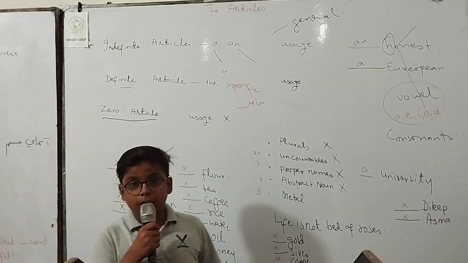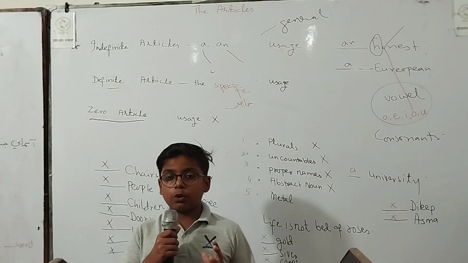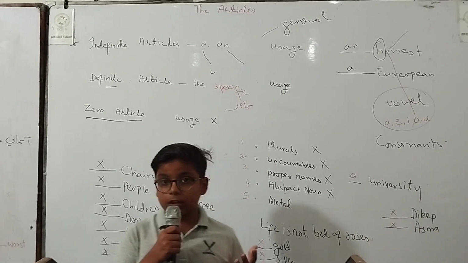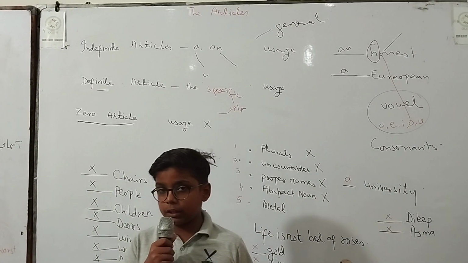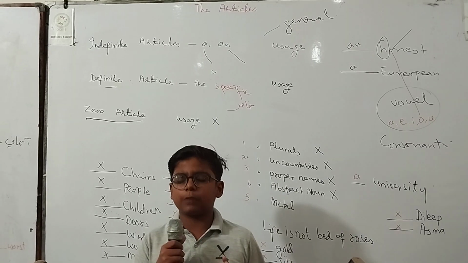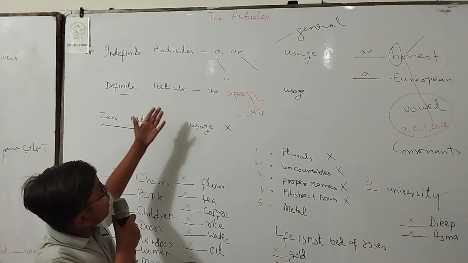Today my presentation topic is articles. What is an article? An article shows whether the noun is general or specific. There are two types of articles: definite and indefinite. Indefinite articles show general things.